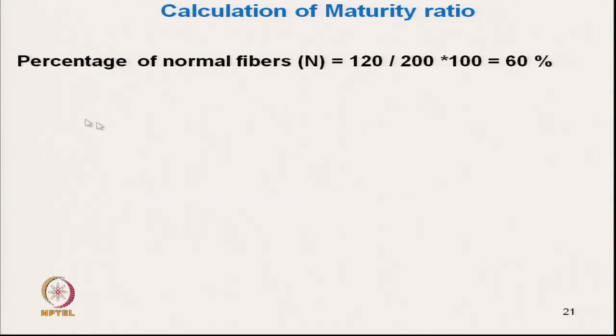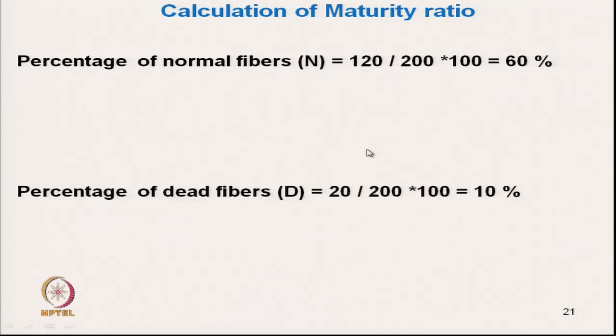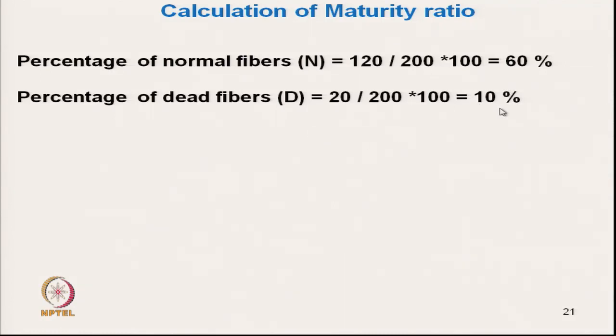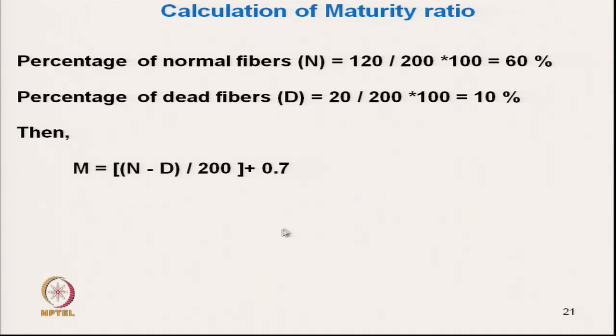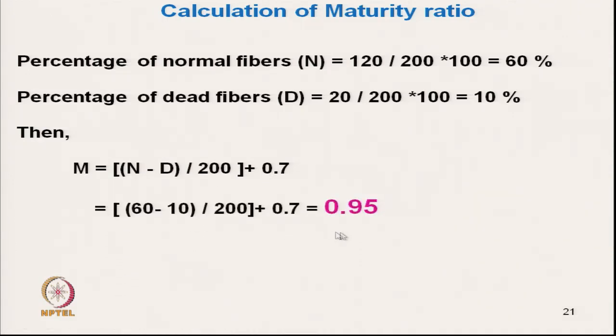So, percent normal fiber N is 60, percent dead fiber is 10. Then if we use this equation, it will become 0.95, that is, 60 minus 10 divided by 200. If we use 120 and 20, then we will get a wrong result. So, this 0.95 is the actual maturity ratio.